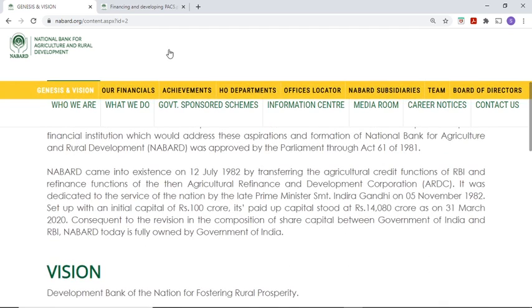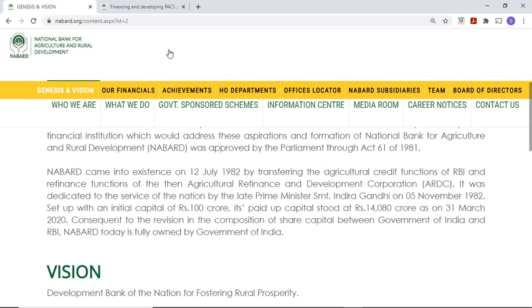NABARD came into existence on 12 July 1982 by transferring the agricultural credit functions of RBI and the refinance functions of the Agricultural Refinance and Development Corporation. Previously, agriculture related activities were carried out by two agencies. The Reserve Bank of India was looking after the functions of agricultural credit. So, NABARD is taking that function from the Reserve Bank of India, right? So, transferring the agricultural credit functions of RBI and also the refinance functions of the Agricultural Refinance and Development Corporation.